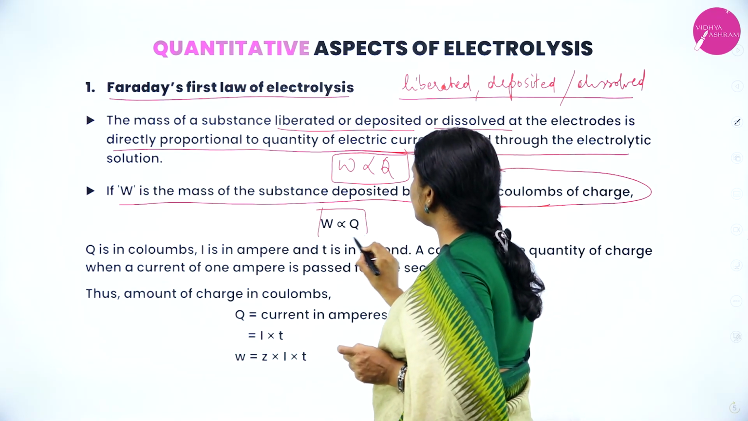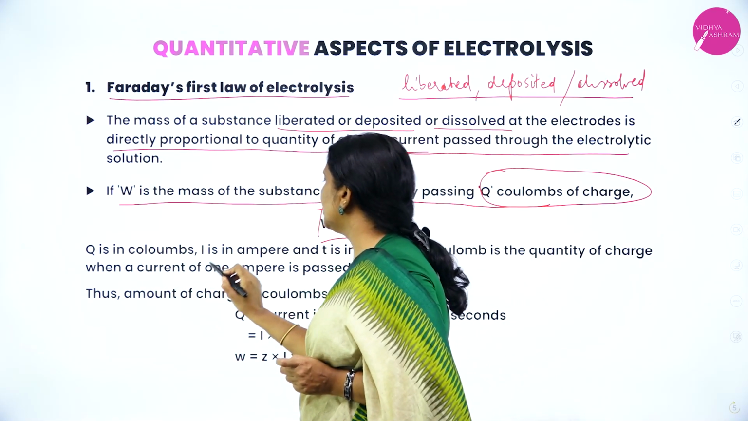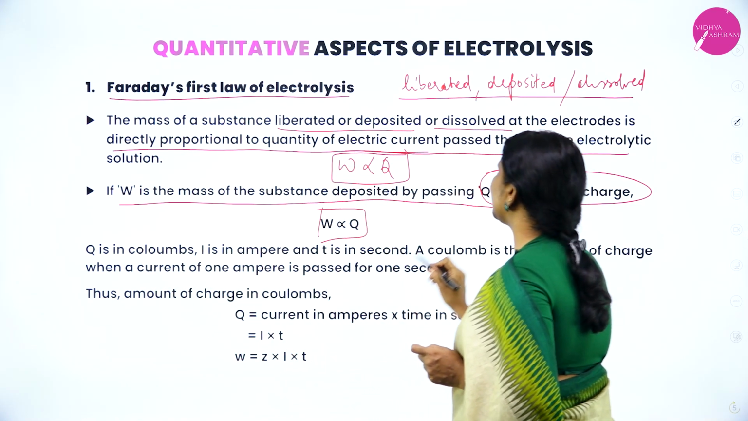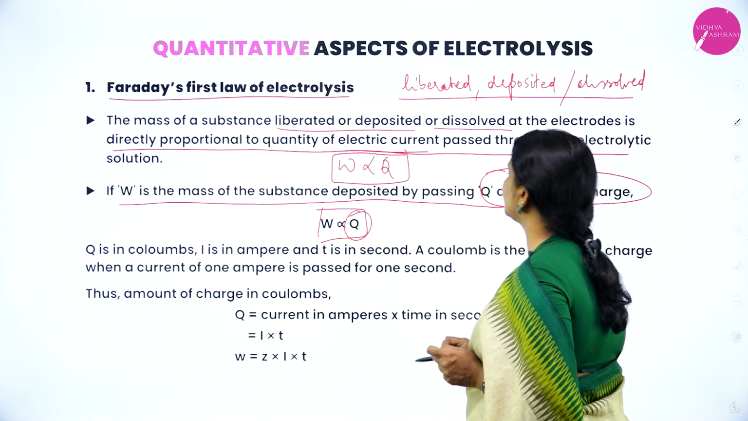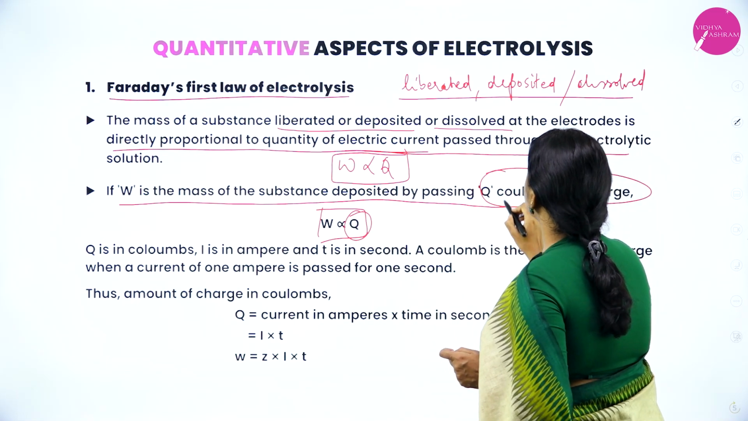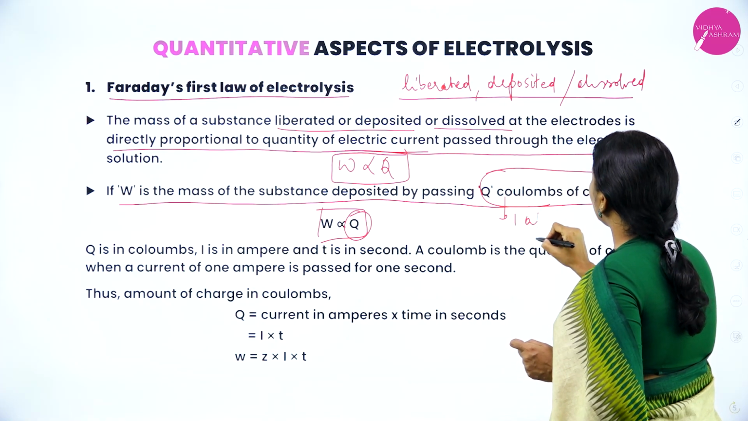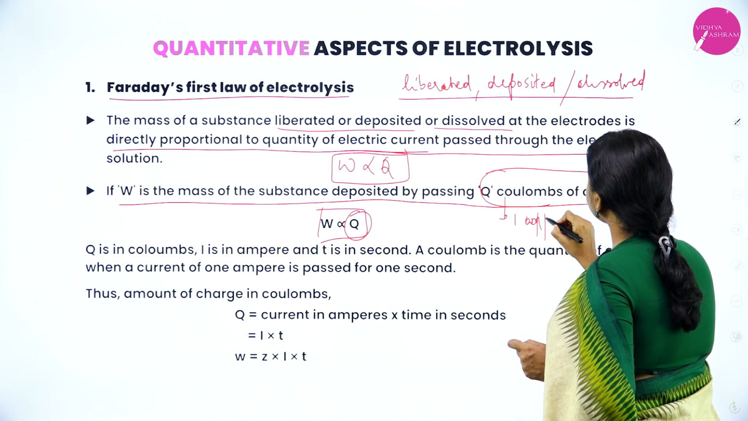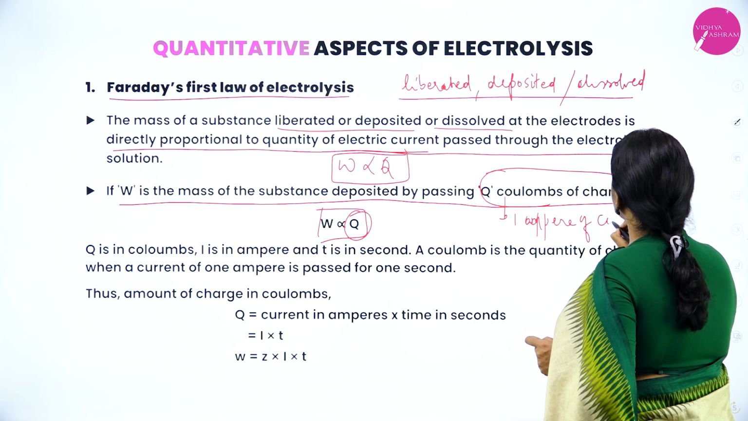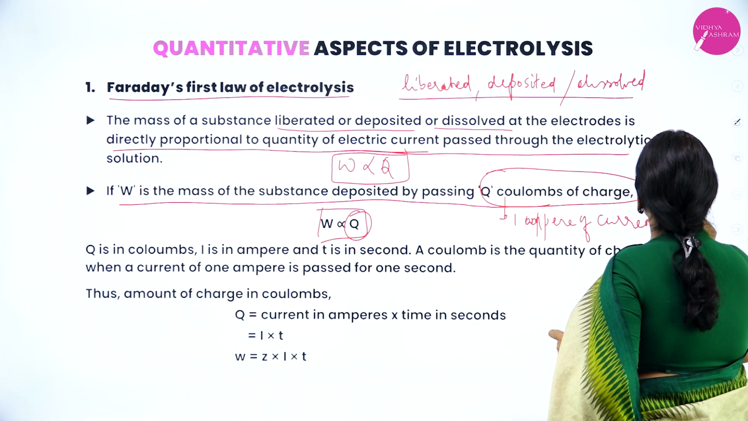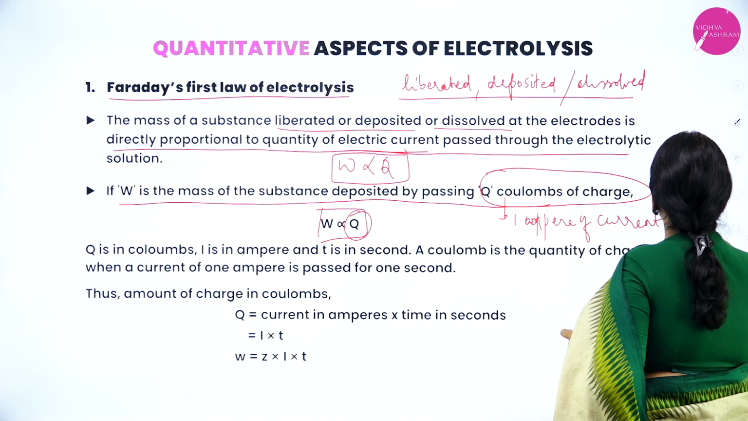W is directly proportional to Q. Q is in coulomb, I is in ampere, T is in second. What is Q coulomb of charge? Q coulomb of charge means by passing 1 ampere of current in 1 second.